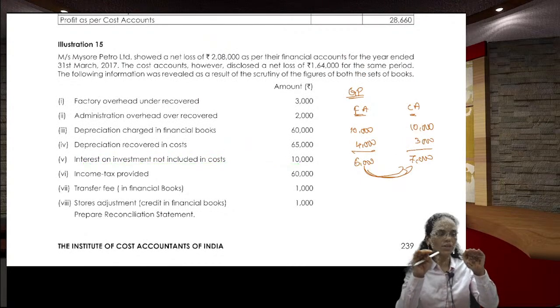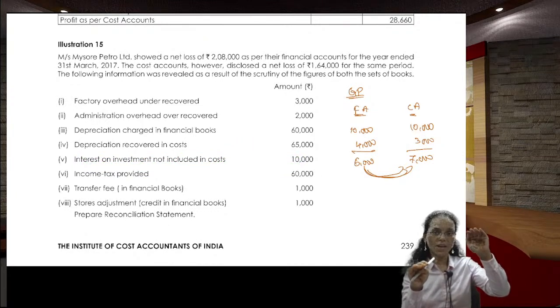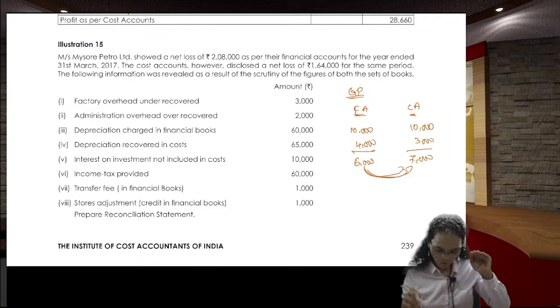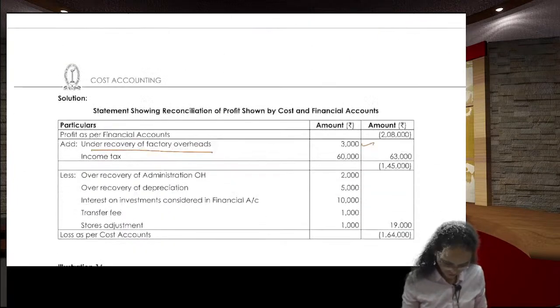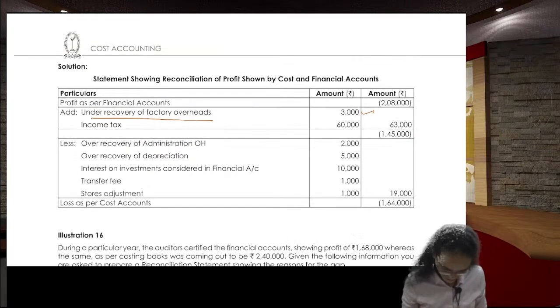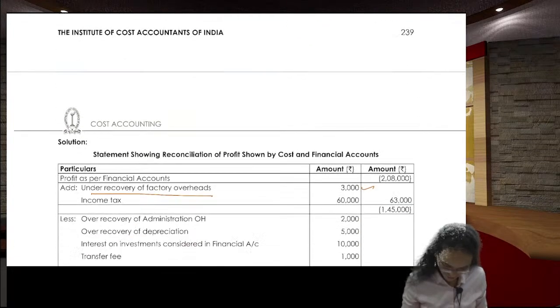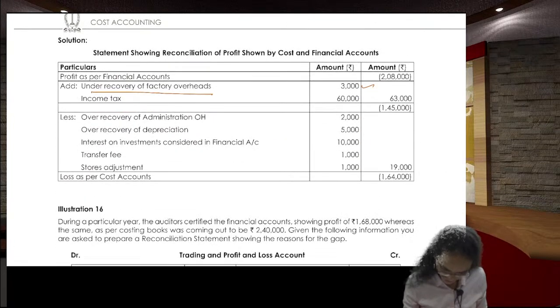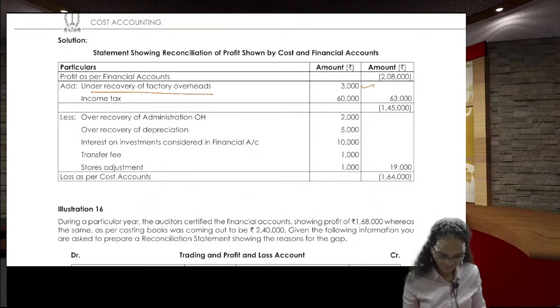Interest on investment is not included in the cost. So, when you received the interest, the profit has gone up in the financial one. You reduce it with the same amount, 10,000, in the financial only. So, where is the financial one? This one. How much amount? Interest, that is 10,000 rupees. Reduce it. Interest on investments considered in the financial one.